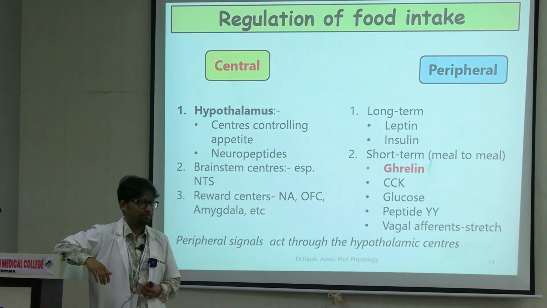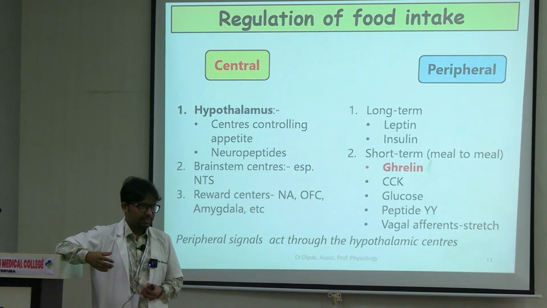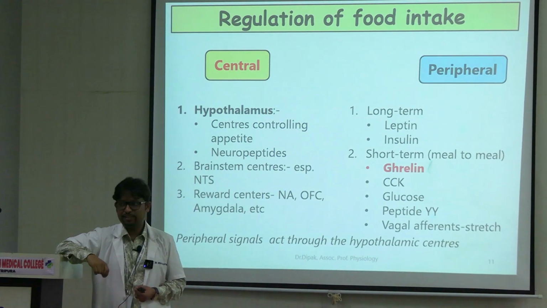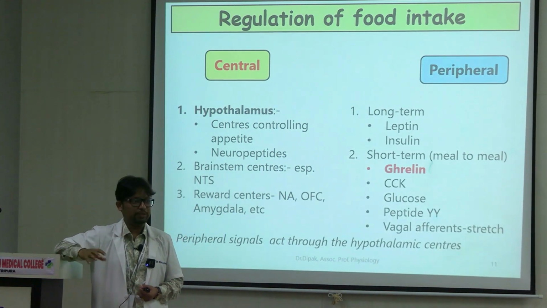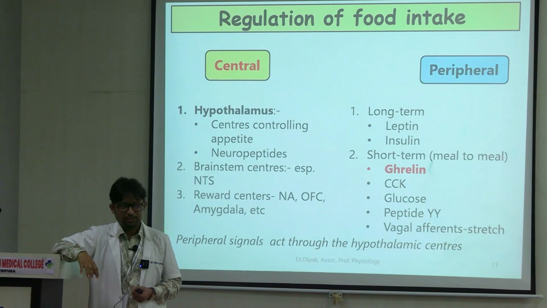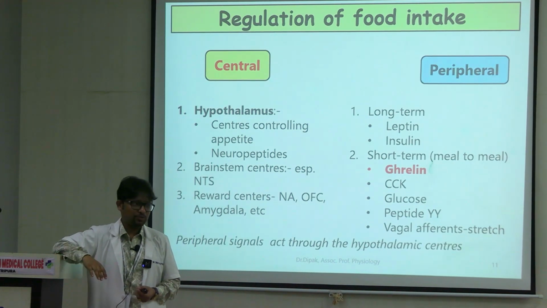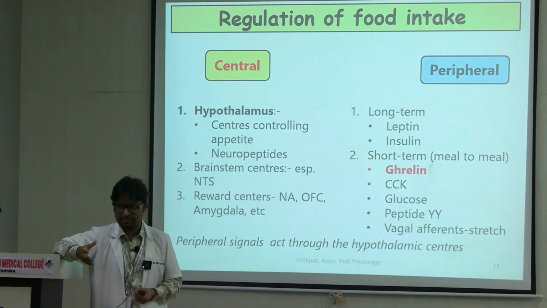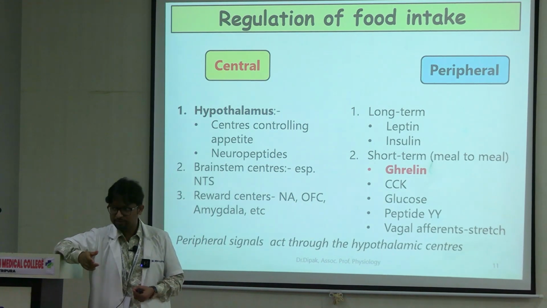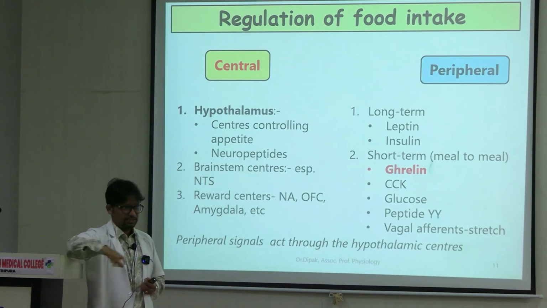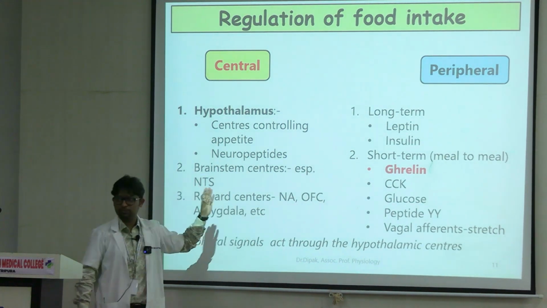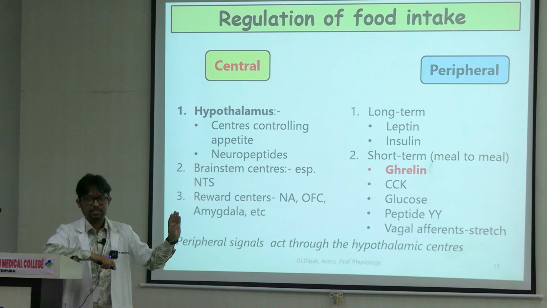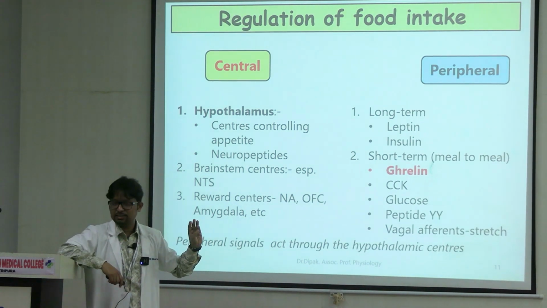When you feel happy after eating a certain food, it is also encrypted in your memory in some way. So past experiences of a good food or a good taste greatly influence your feeding behavior. So these are the three central mechanisms: hypothalamus, brainstem centers, and the reward circuit.